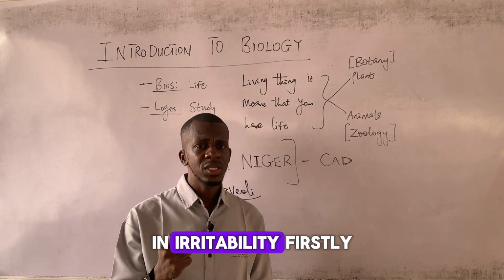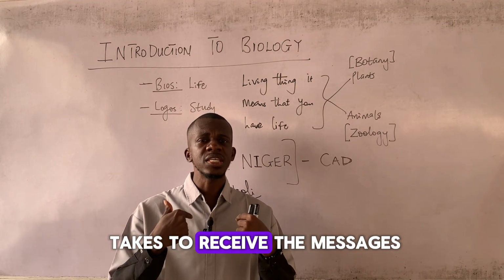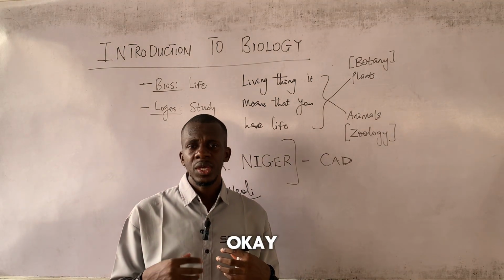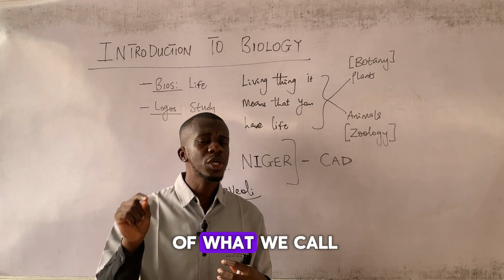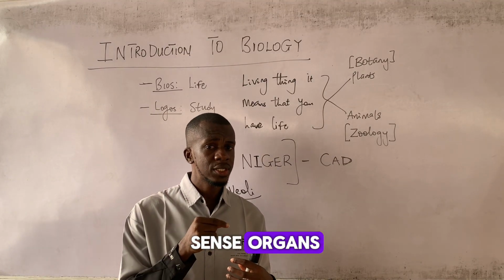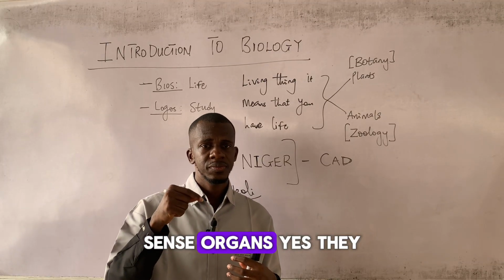In irritability, firstly, I have what it takes to receive the messages. In receiving messages, living things make use of what we call sense organs. There's a reason they are called sense organs.